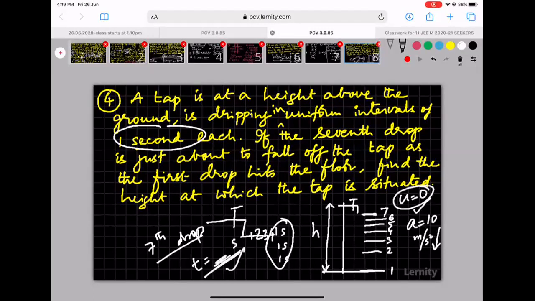Drops fall from rest, so u equals 0, a equal to this, and t, you have to think about this. I mean, it's not unknown actually. It is given in a different situation, in a different way. So think about time and then you can calculate the displacement. Okay. I hope you do it.